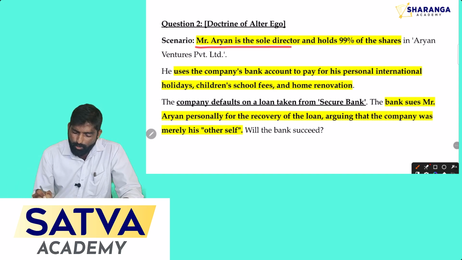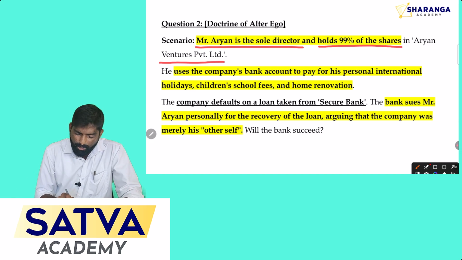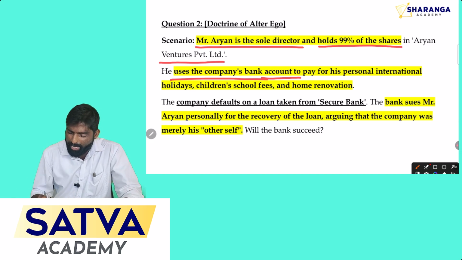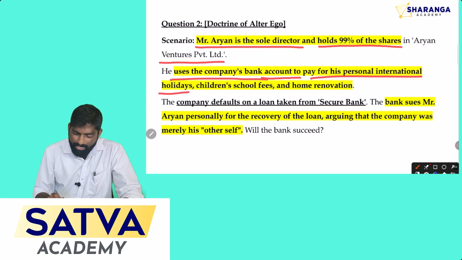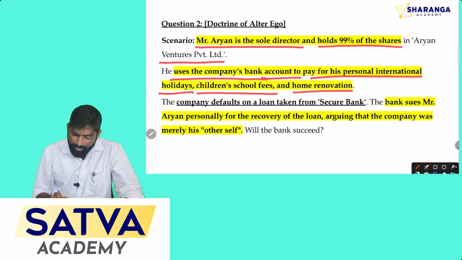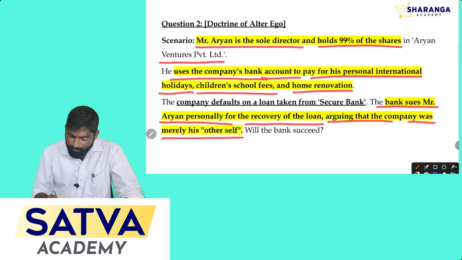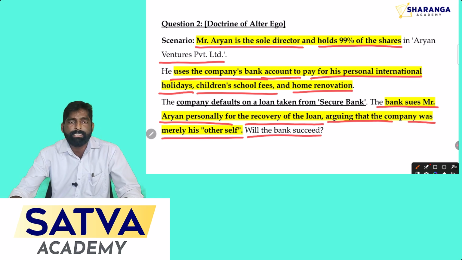Mr. Aryan is the sole director and holds 90% of the shares in Aryan Ventures Private Limited, and he uses the company's bank account to pay for his personal international holidays, children's school fees and home renovation. So this is the first point. Then the company defaults on a loan taken from the secured bank. The bank sues Mr. Aryan personally for recovery of the loan, arguing that the company was merely his alter ego. Will the bank succeed?